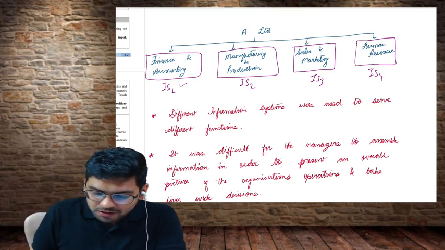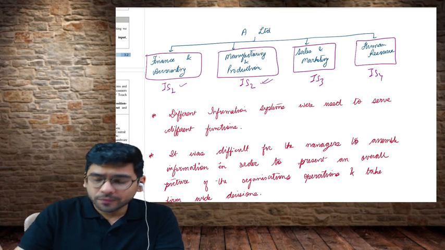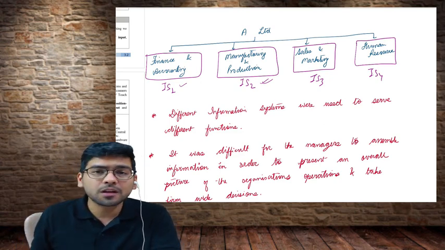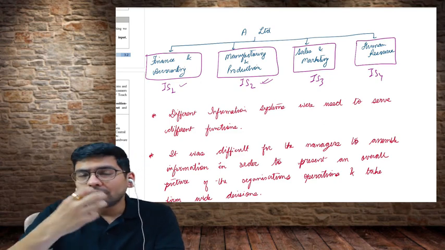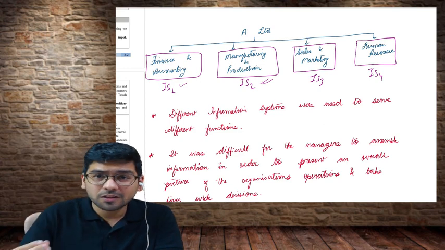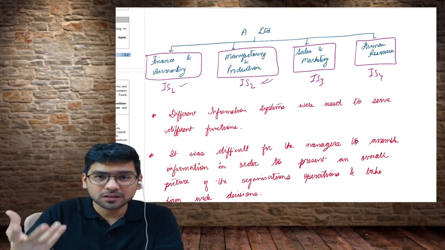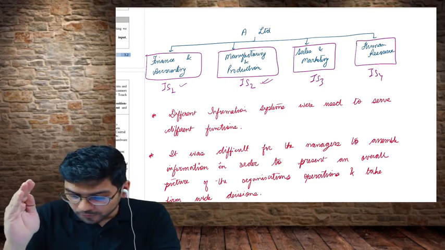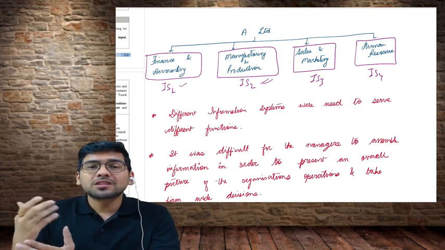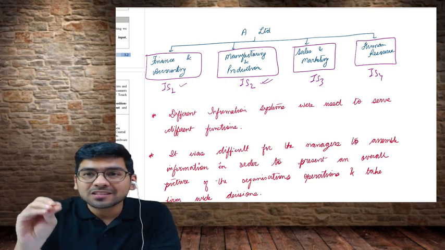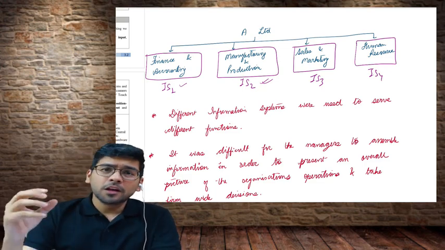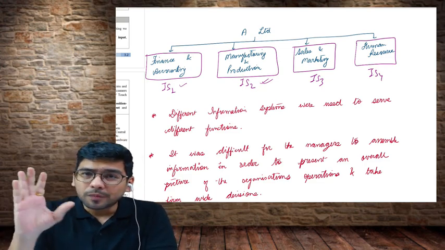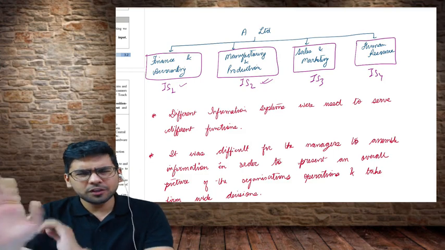Information system 2 is being used by production and manufacturing teams, so they must be concerned with the availability of raw material, whether the labor is available, whether the production is taking place properly or not. All these things will be catered by information system number 2. Similarly, information system number 3 will focus on the sales and marketing aspect. So different information systems are being used by the different functions. There is no problem about it.